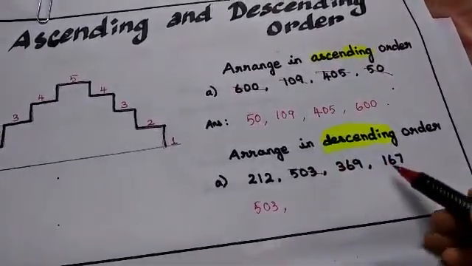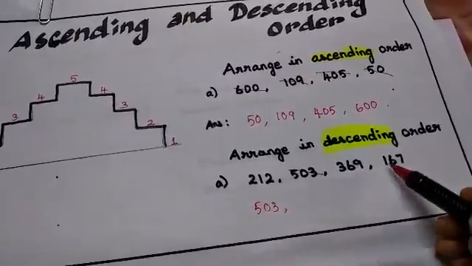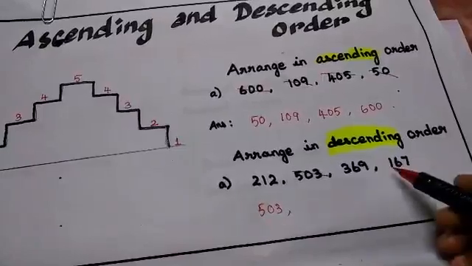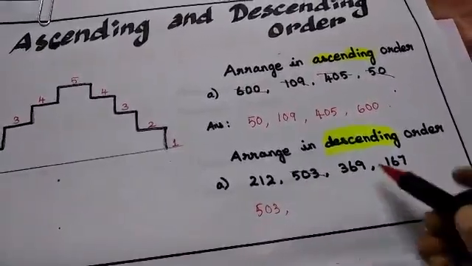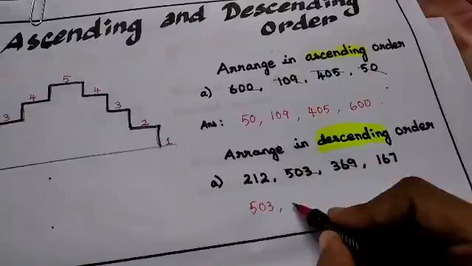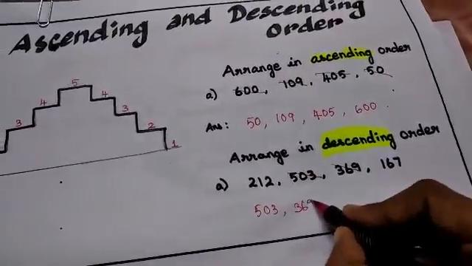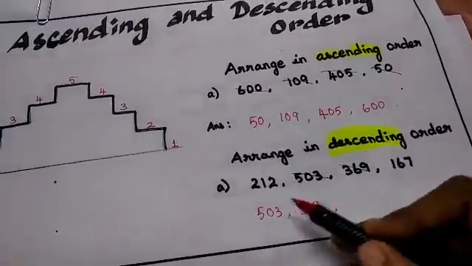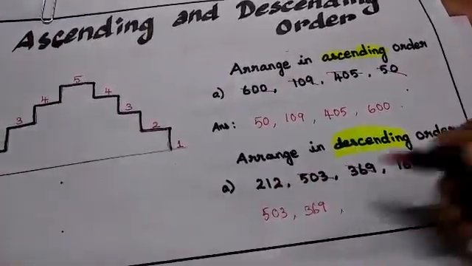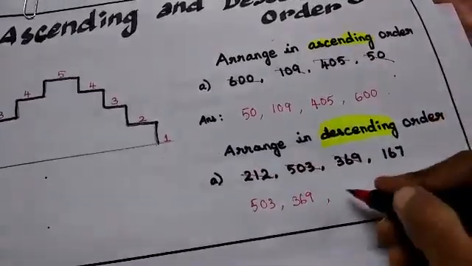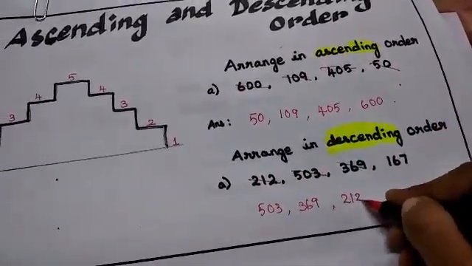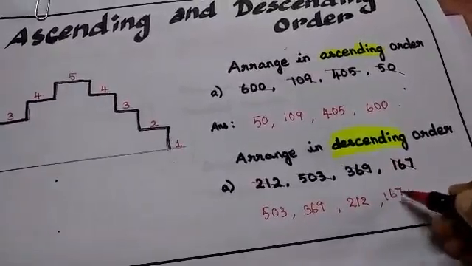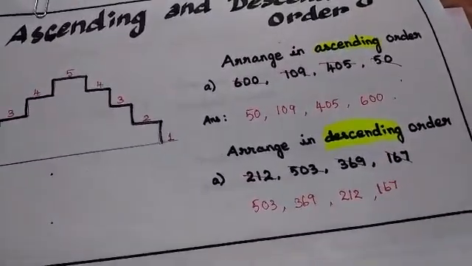So I am writing 503 first. Finished. Next, comparing 1, 3, 2 in the 100s place, 3 is bigger. So write 369. That is also over. Now finally you have 212 and 167. 212 is bigger, so I am writing 212, and finally 167. Yes, you understand, children?